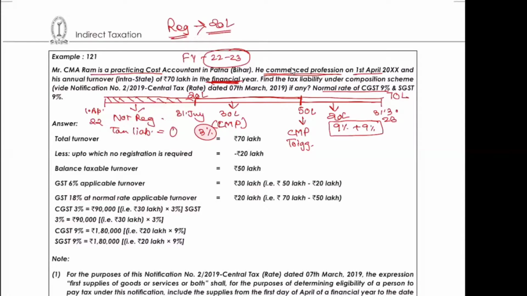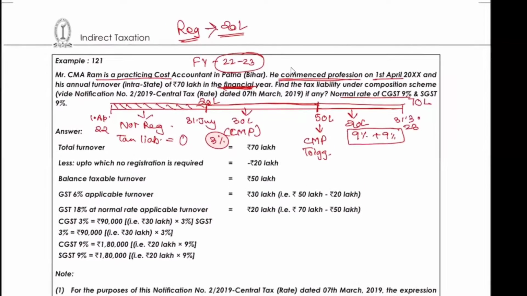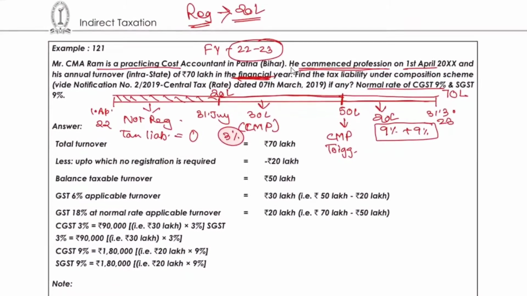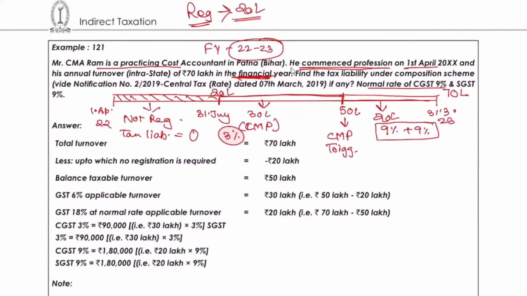Shivam, I have a doubt. You told that from 1st of April to 31st July it is not registered. When he commenced the profession on 1st of April, at that time itself it will get registered, right? Why are you telling that? Why will it get registered?